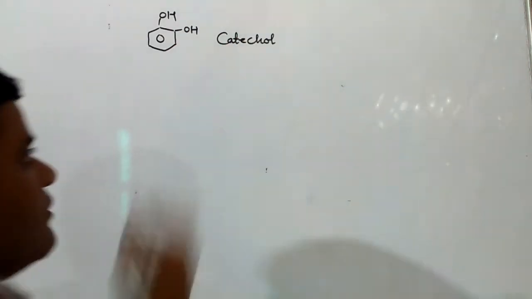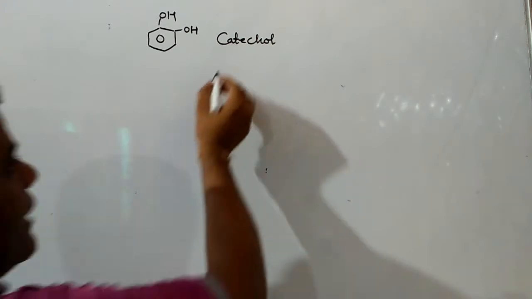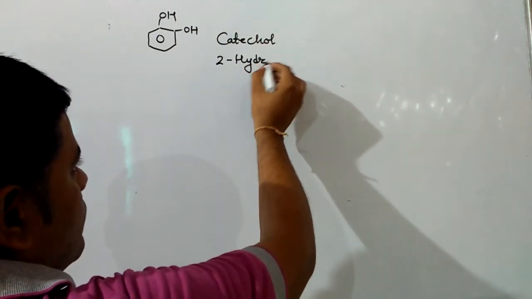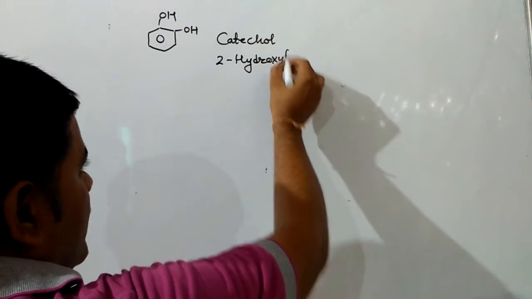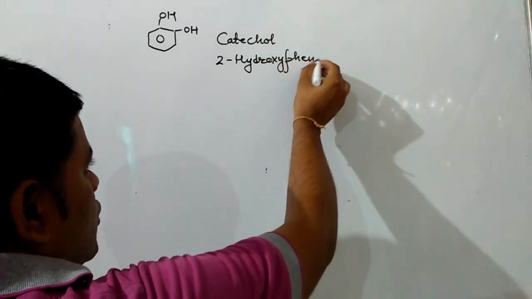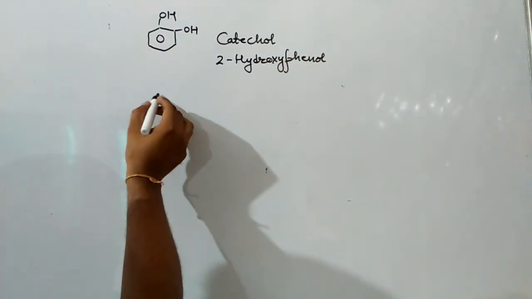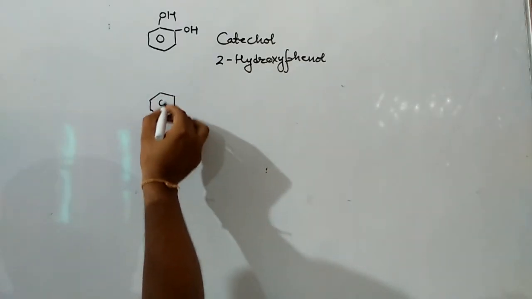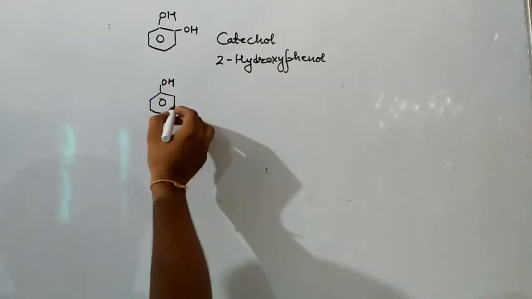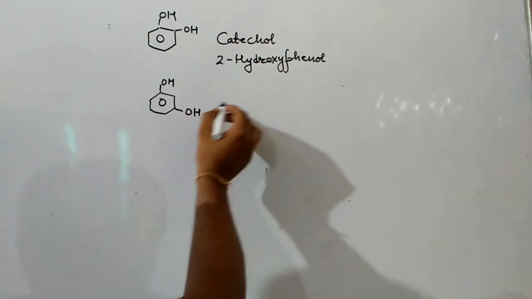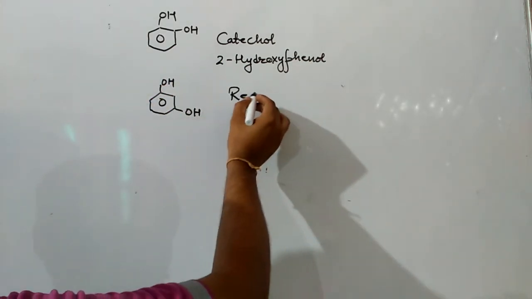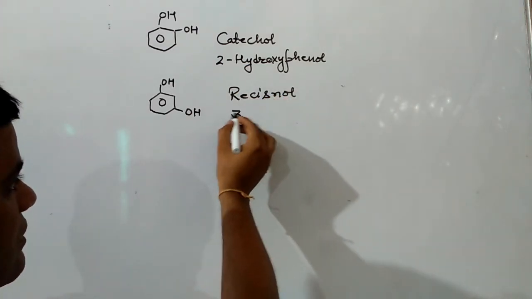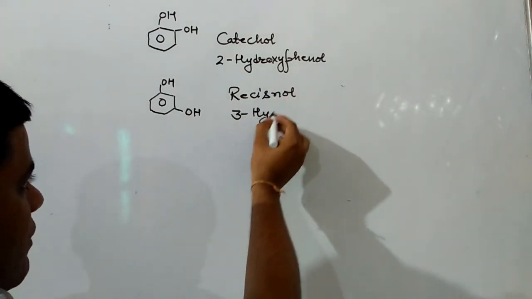and IUPAC name will be 2-hydroxyphenol. Next case might be when two OH groups are present alternate to each other, then it will be resorcinol. Then the compound is known as resorcinol or 3-hydroxyphenol.